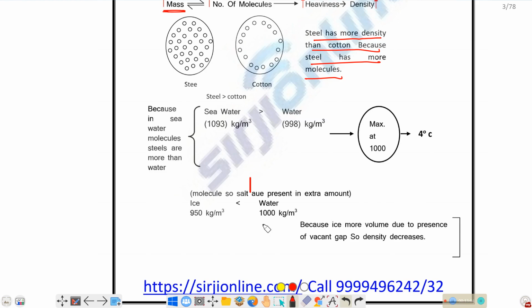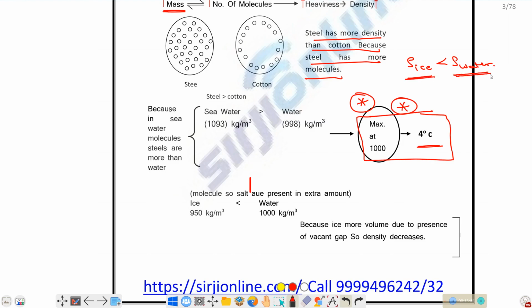Further, this point is important. Water will have maximum density at 4 degrees centigrade. Below 4 degrees centigrade or above 4 degrees centigrade, it will have lesser density. Exactly at 4 degrees centigrade, it will have more density. Why? Because if the temperature is below 4 degrees centigrade, the water will freeze. You know, the density of ice is less when compared with the density of water. So below 4 degrees centigrade, you will have less density.